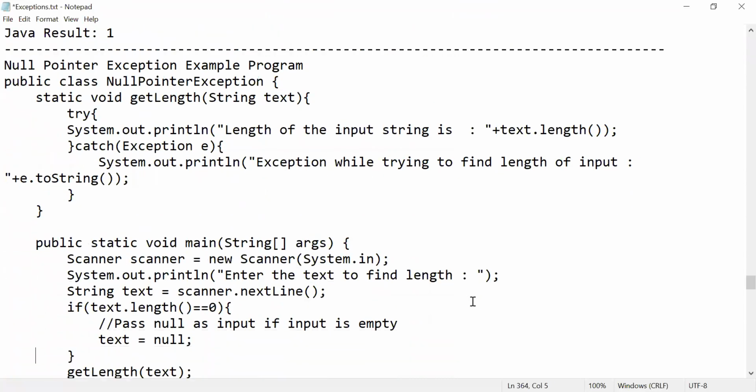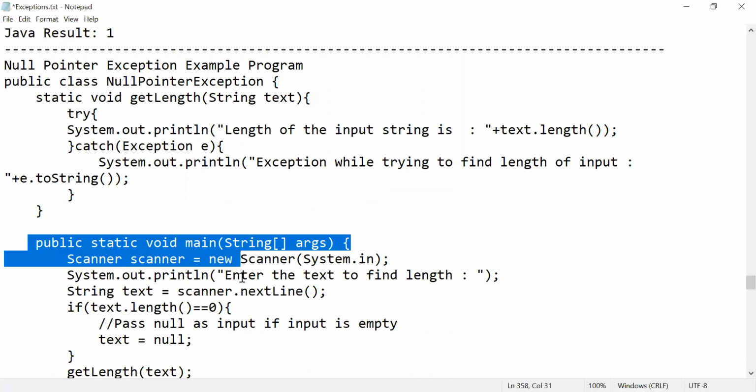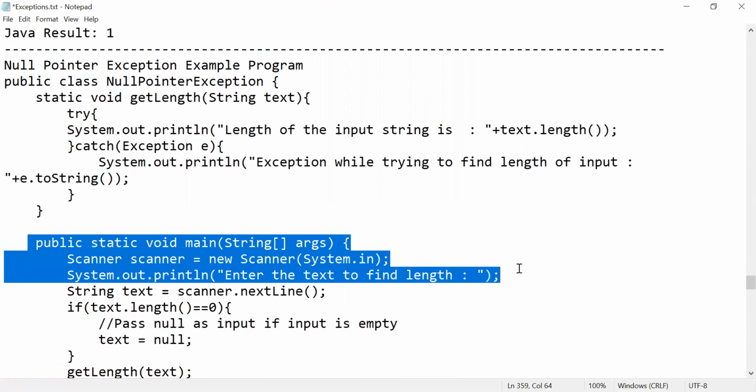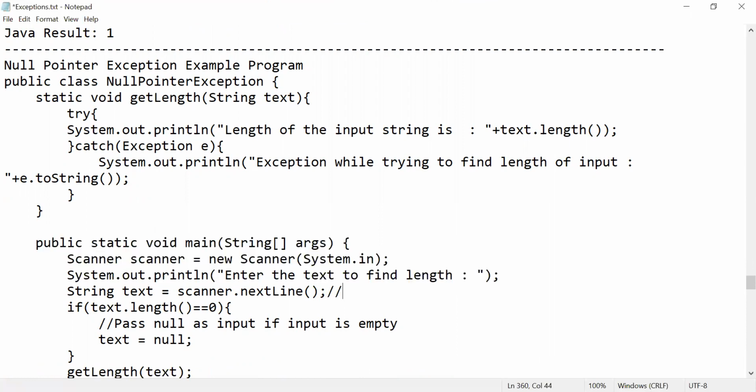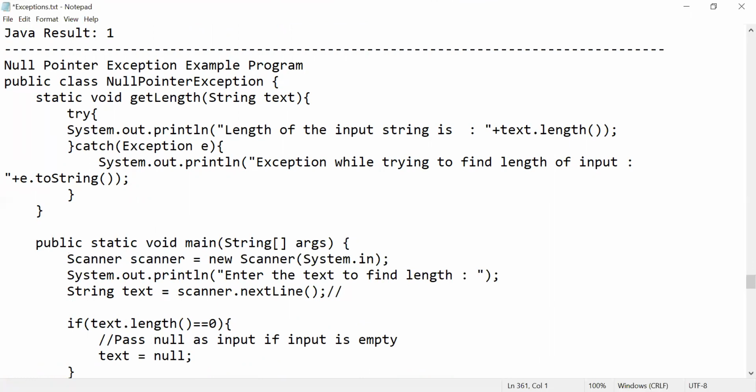Next, what is a null pointer? We already discussed it. Let's take another example. Again, I'm going with the same thing. I'm requesting the user to enter a string, to enter the text to find the length. Now I have given an empty string, meaning I pressed enter without entering any string. Now what will it calculate? It will calculate text.length. Here I haven't entered anything except enter, that's why the length will become 0.